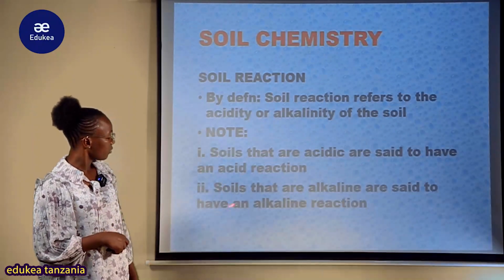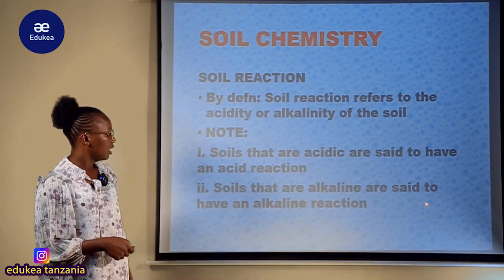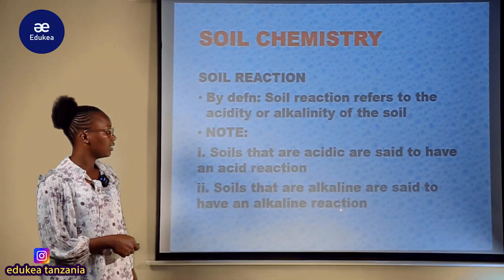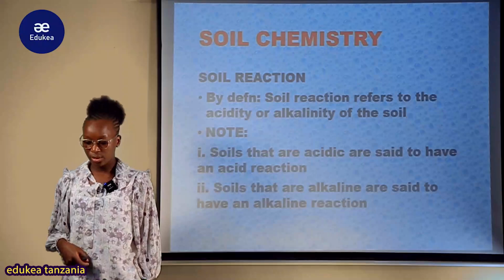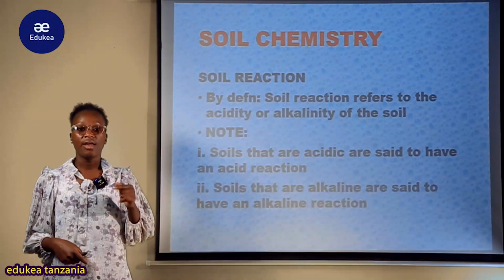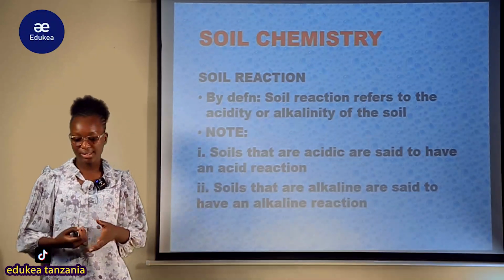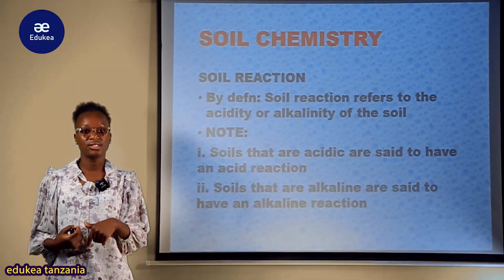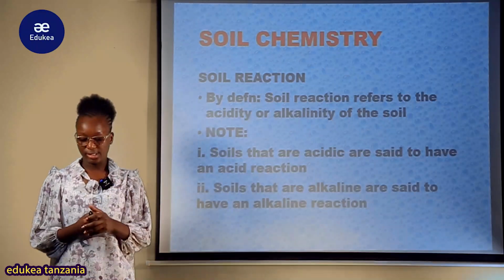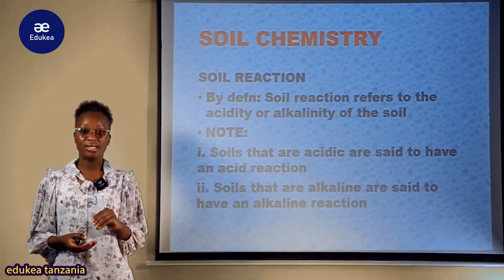But soils that are alkaline are said to have an alkaline reaction. When we talk about alkaline here, my student, we are talking about the base. So if the soil is made up of basic properties, the soil reaction there is the alkaline reaction or the basic reaction.